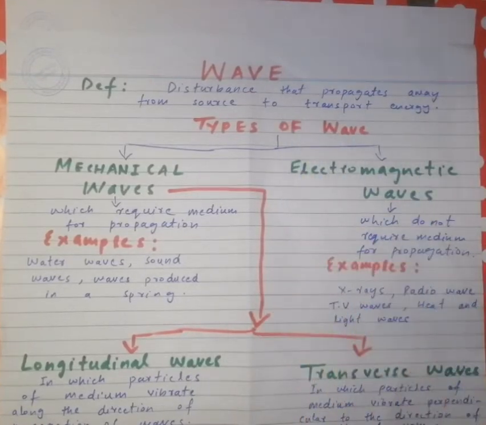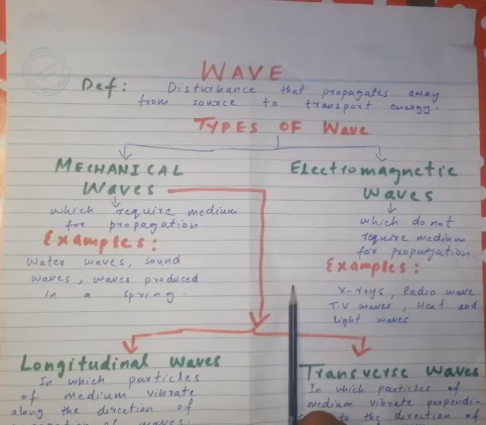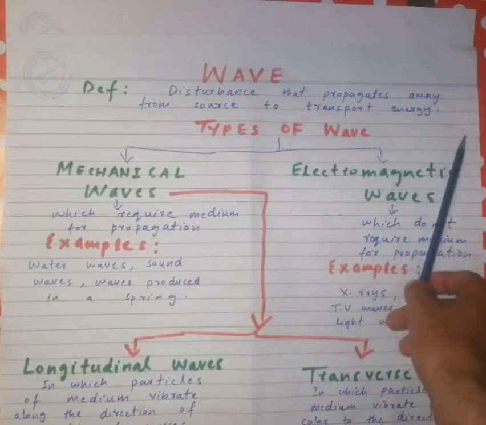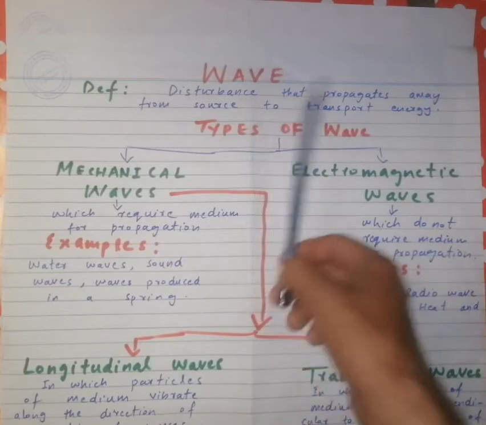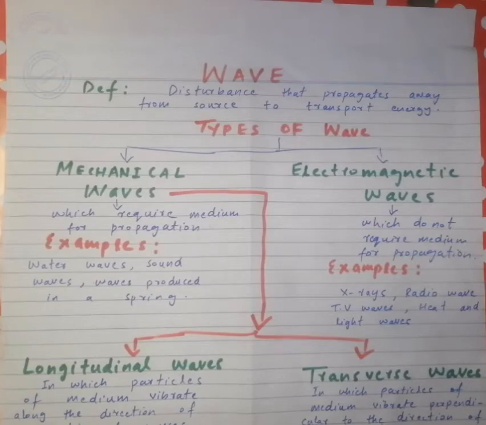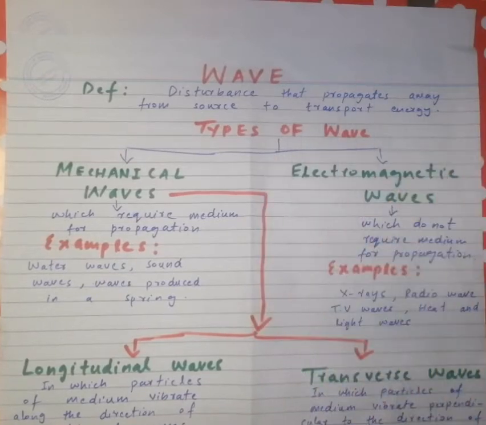Waves are disturbances in a medium that propagate away and transport energy from one medium to another. Actually, a wave is an energy transportation mechanism. Wave motion is a process in which a wave transports energy from one medium to another.